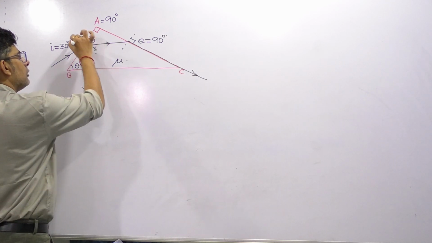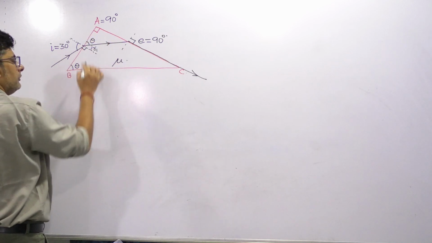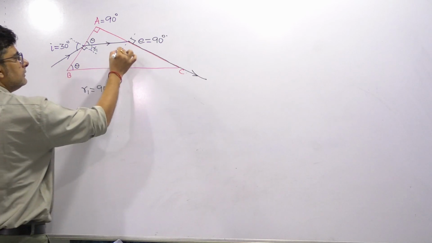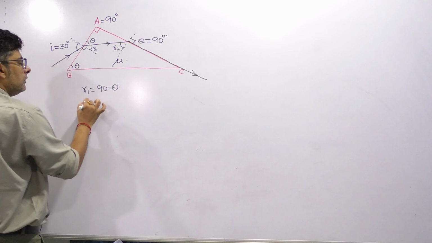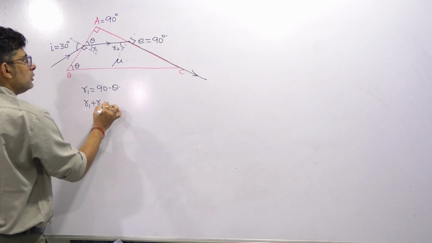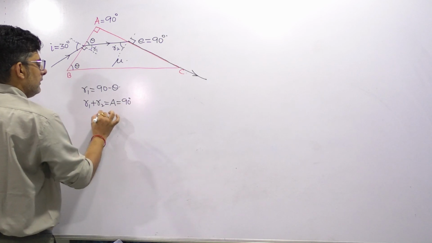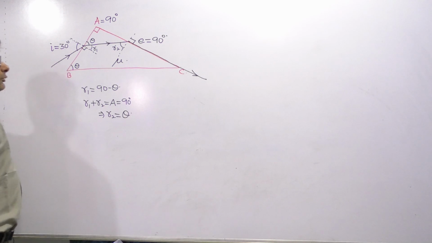This is the normal, total angle 90. So R1 is 90 minus theta. We know R1 plus R2 is equal to A. So from here R2 will become theta. Clear?